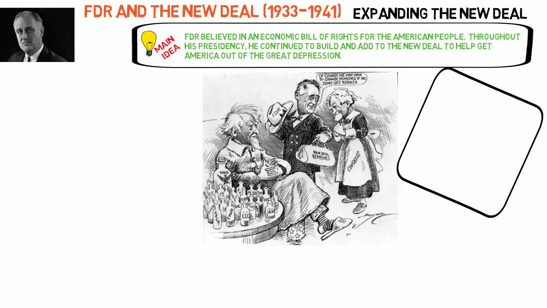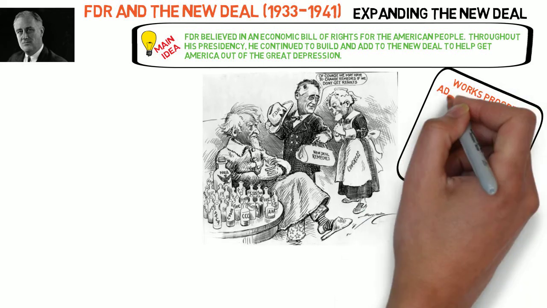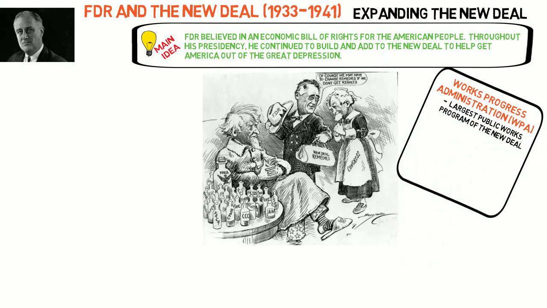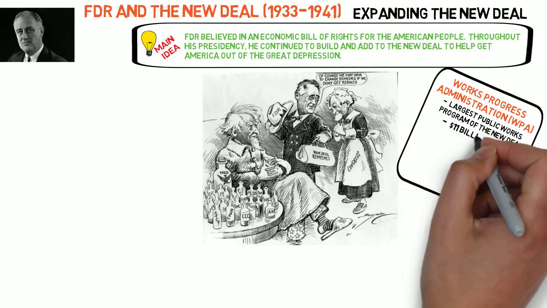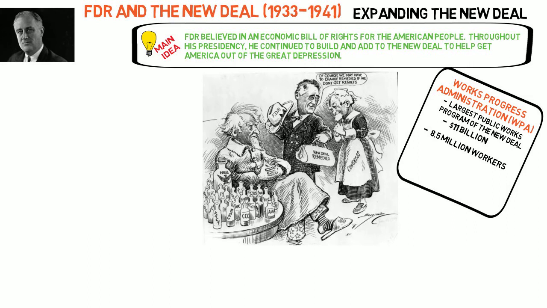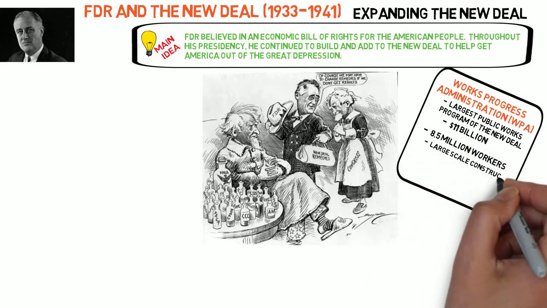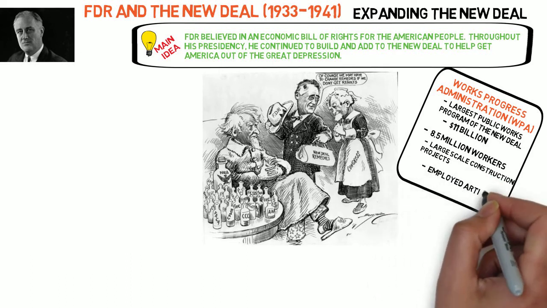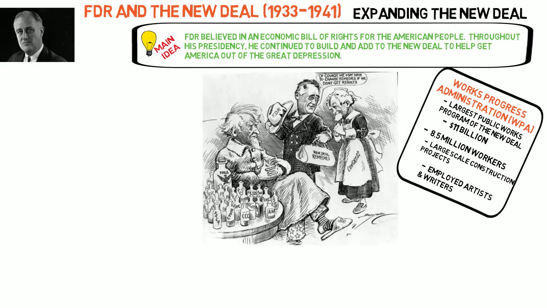Trying again to stimulate the economy, in 1935 Congress created the Works Progress Administration. This would be the largest jobs creation program of the New Deal. Congress authorized $11 billion for the agency. Throughout its existence, the WPA employed 8.5 million workers. Mostly the program focused on building post offices, schools, and other large-scale construction projects. However, the WPA also had programs to employ white-collar workers such as writers and even artists. Many of the paintings and murals that decorate government buildings today were created by these New Deal artists.